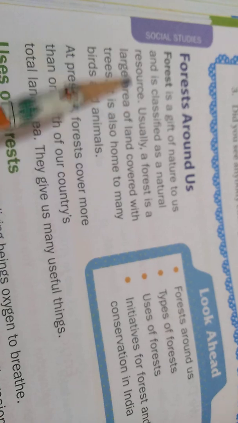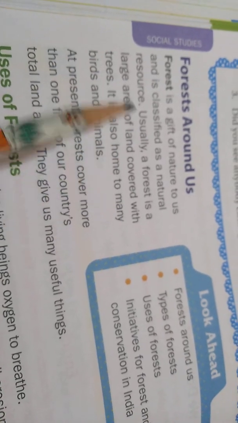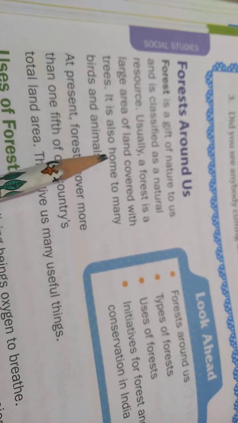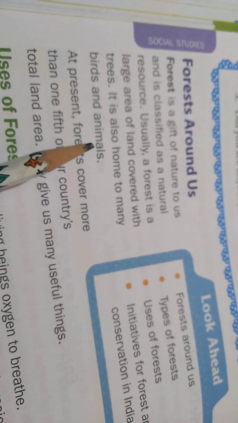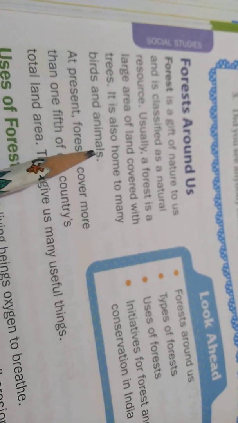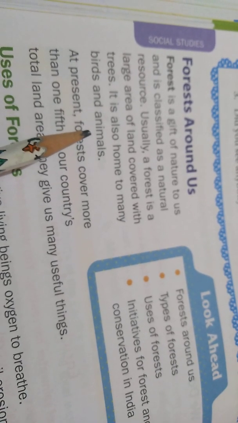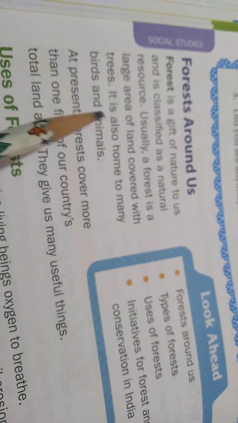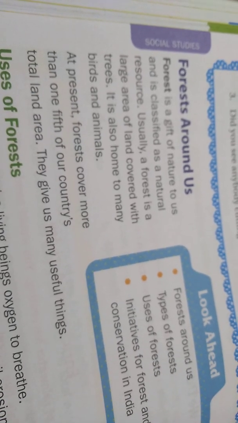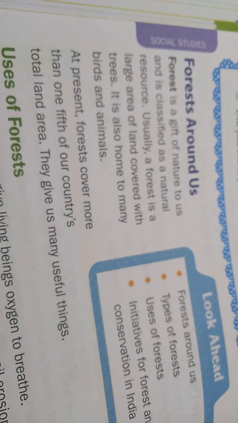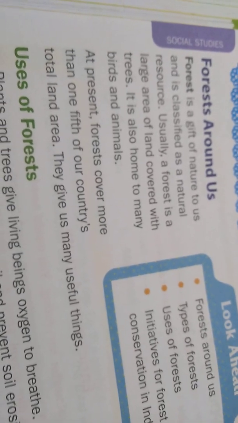Usually, a forest is a large area of land covered with trees. It is also home to many birds and animals. Yes, we can say it is a forest when we see huge trees and a thick crowd of trees. Usually, a forest is a large area covered with plants and trees, where birds and animals live.